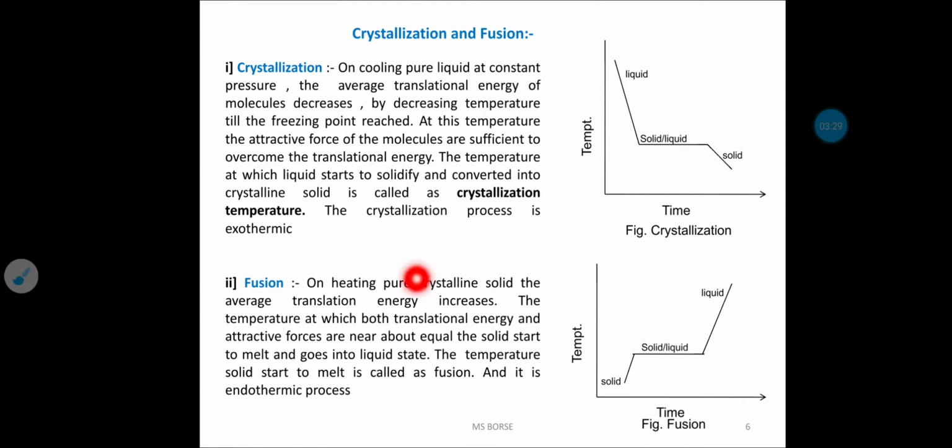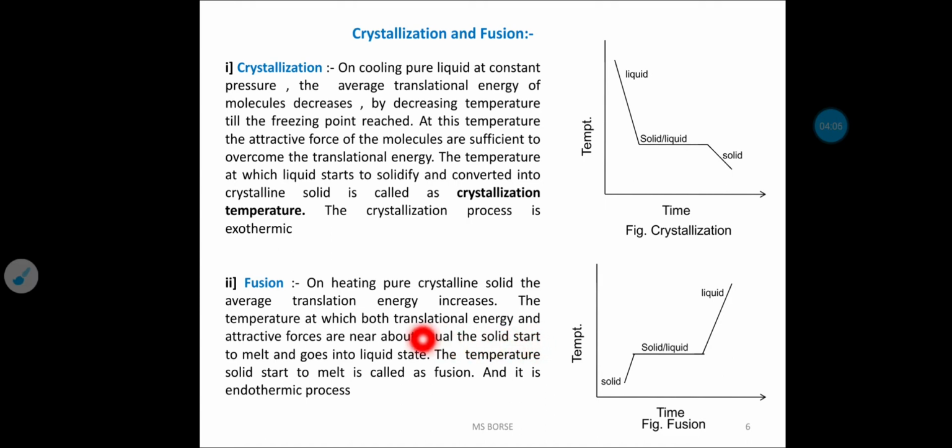Opposite to crystallization, the second phenomenon is fusion. If we increase the temperature of the solid, or heat the solid, the average translational energy increases, and at the temperature at which the translational energy or kinetic energy is nearly equal to the cohesive force of attraction between the molecules, the solid starts to melt and this process is called fusion.